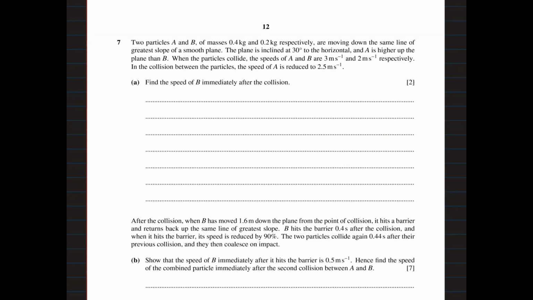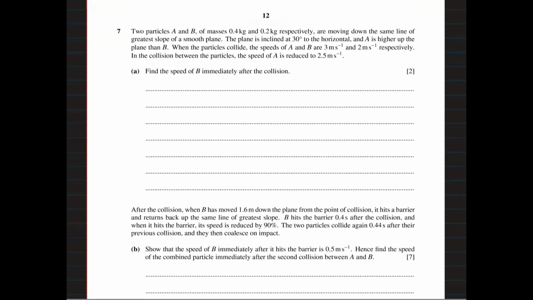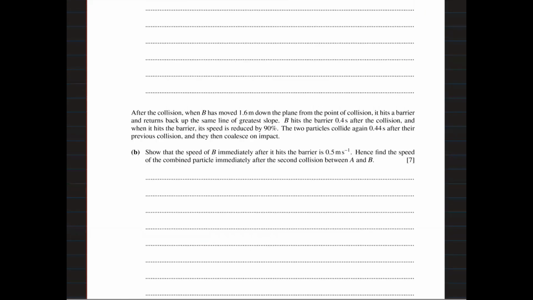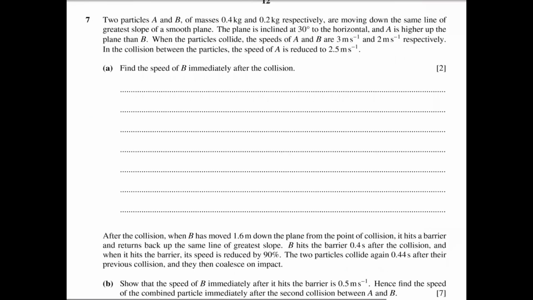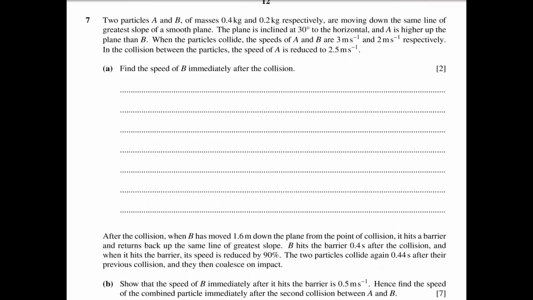Question number 7. This question is from June 22, paper 41. Two particles A and B of masses 0.4 and 0.2 kg respectively are moving down the same line of greatest slope of a smooth plane. The plane is inclined at 30 degrees to the horizontal and A is higher up the plane than B.